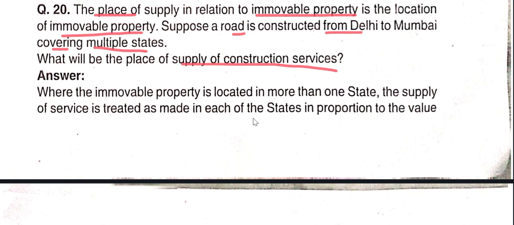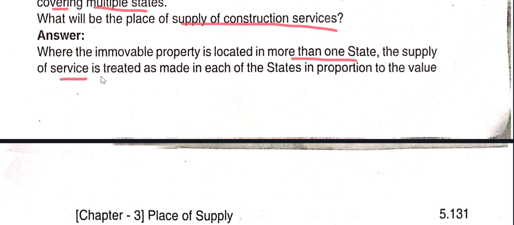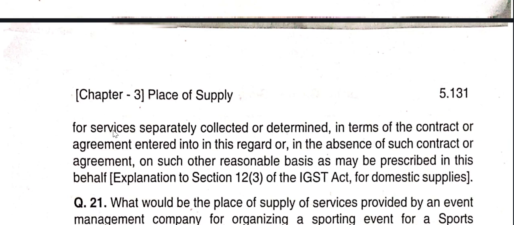the length of that will be constituted as service. The length, along with the amount which is being sanctioned, will be taken into consideration in determining the supply of service. For immovable properties located in more than one state, the place of supply of services is treated as per each of the states, in proportion to the value of service separately collected or determined in terms of the contract and the agreement entered into in this regard, or in the absence of such contract or agreement, on such reasonable basis as may be prescribed in this behalf.